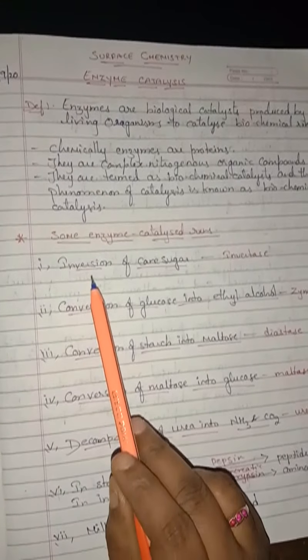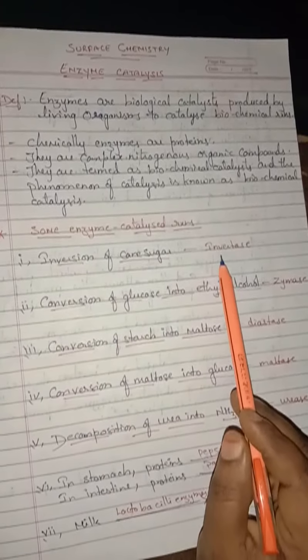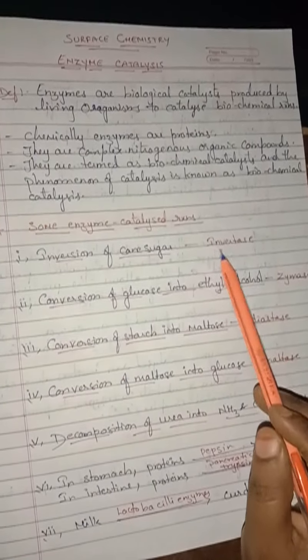Enzymes are higher molecular mass protein molecules, and they form colloidal solutions when dissolved in water. Some examples we are going to see, children. The first is the inversion of cane sugar in the presence of an enzyme called invertase. What will be formed?